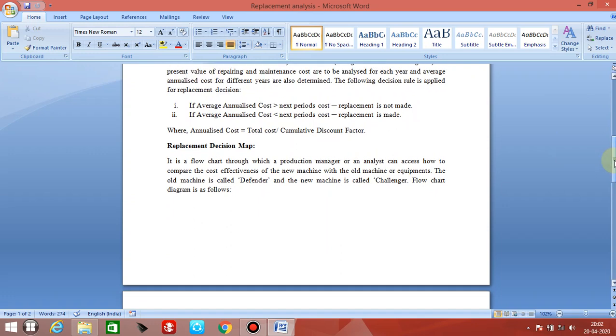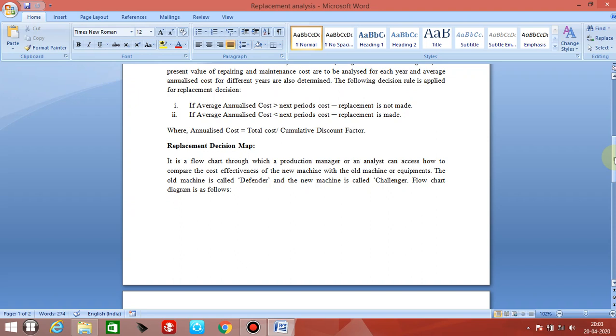Now, we will find some replacement decision map. That means through decision we have to replace, which we will try to understand with a flow chart where a production manager analyzes how to compare the cost effectiveness of the new machine with the old machine or equipments.